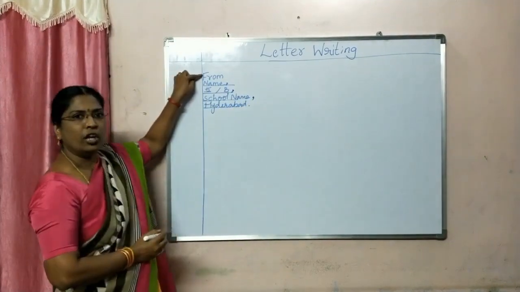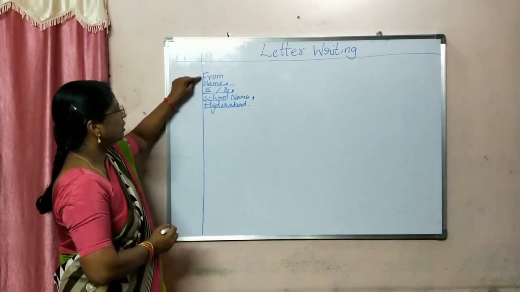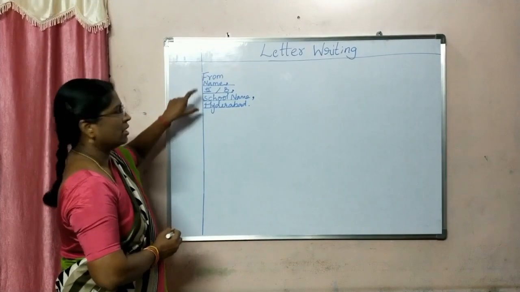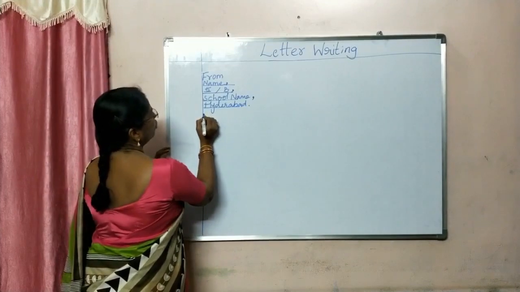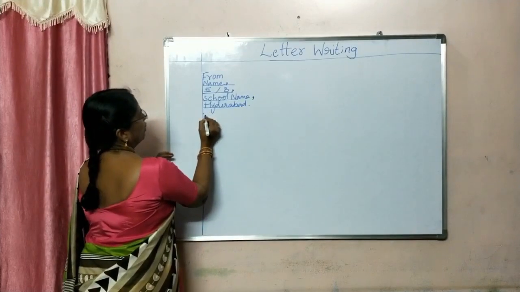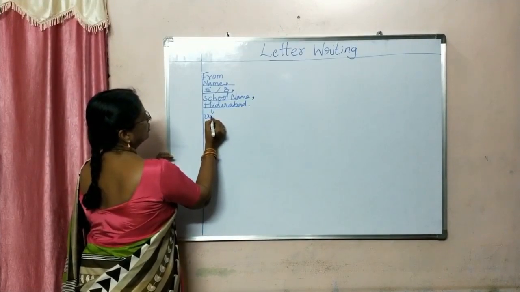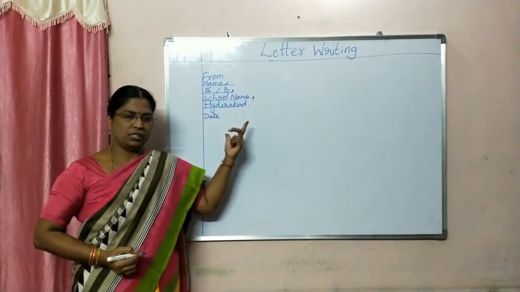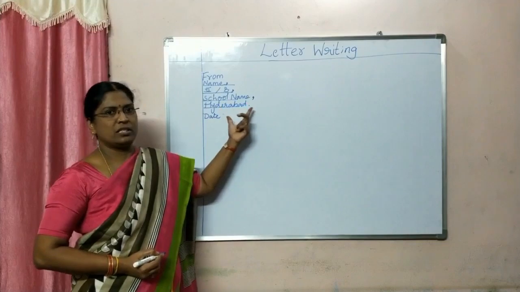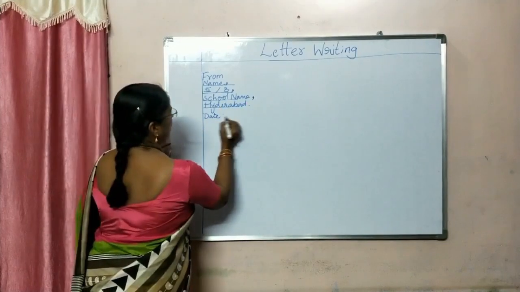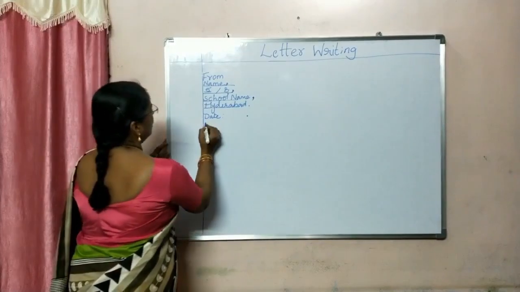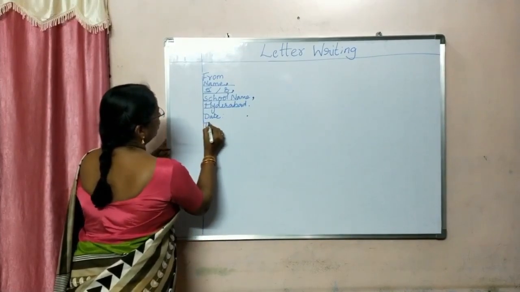Did you observe, children, everything I am writing just towards this margin. So you need to write like this. Then after that you have to leave one line and write the date, that is 5th August or 6th August 2020. So you will write the date. After the date, full stop. Then you need to leave another line and then you will write the to address.